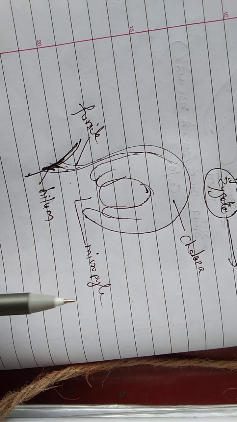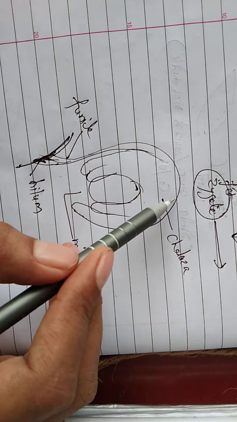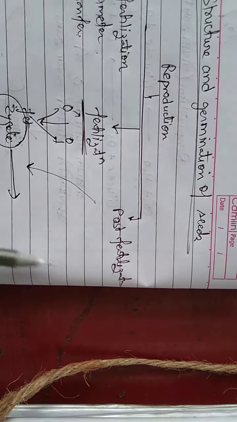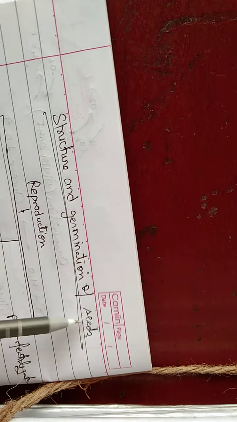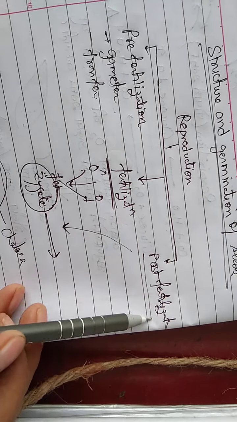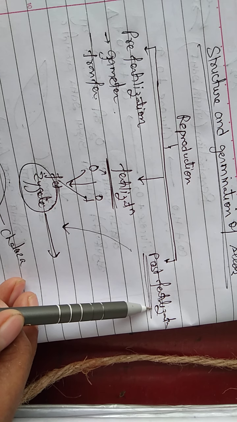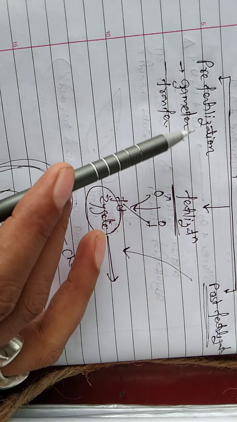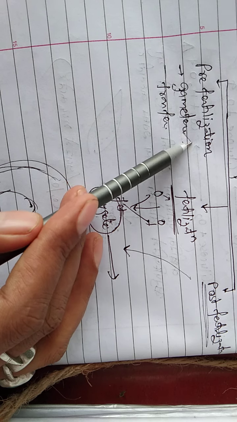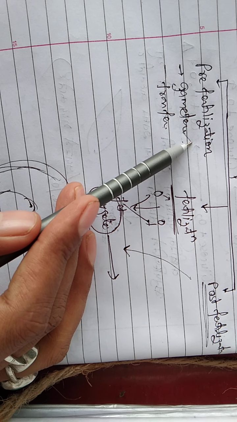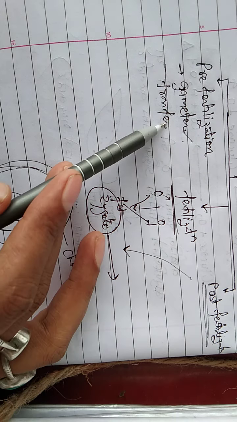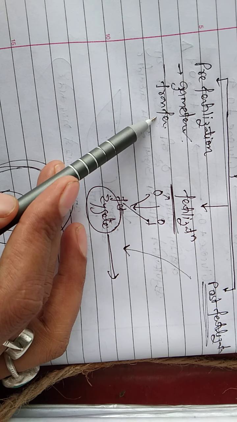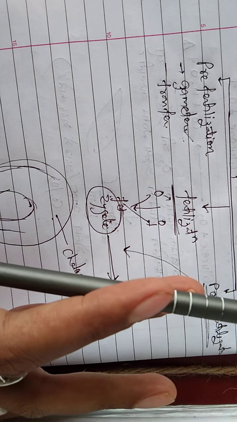So what changes take place after fertilization? The chapter name is structure and germination of seed, which means we will discuss post fertilization changes. In pre-fertilization, gametogenesis by the process of meiosis and gamete transfer by pollination take place. That has been explained earlier.